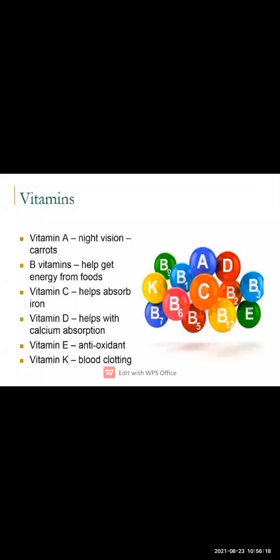Then vitamin D. Vitamin D is necessary for calcium and phosphorus and to make the bones healthy. For this vitamin D is necessary. And vitamin D you get from the sunlight, milk products, fish, eggs and butter. And if you are having deficiency of vitamin D, which disease can be caused? Rickets is the disease which can be caused with the deficiency of vitamin D. Then we have vitamin E. Vitamin E is useful for maintaining the efficiency of the muscle cells.